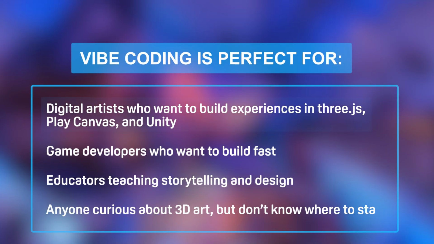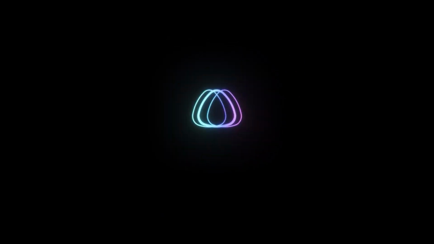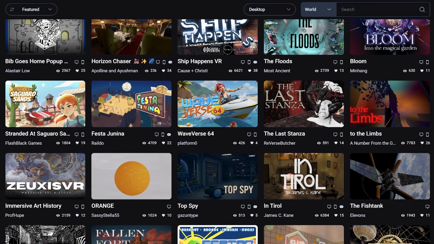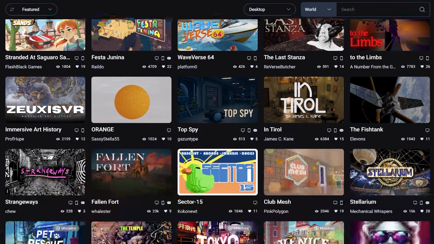So how can creators use vibe coding? Vibe coding is perfect for digital artists who want to build experiences in Three.js, Play Canvas and Unity, game developers who want to build fast, educators teaching storytelling and design, or just anyone curious about 3D art and just doesn't know where to start. Want to share your new creation with the world? Simply upload your vibe-coded project to Viverse, which is a social platform that lets anyone build and share their creations with the world, and experience your masterpiece brought to life.